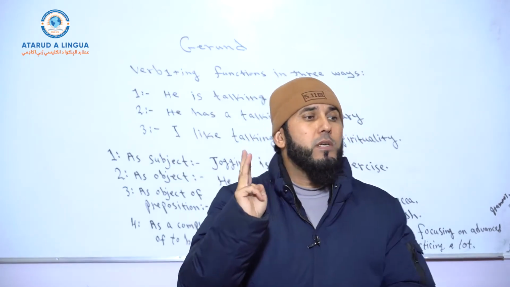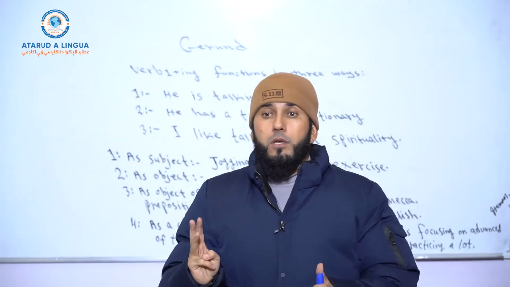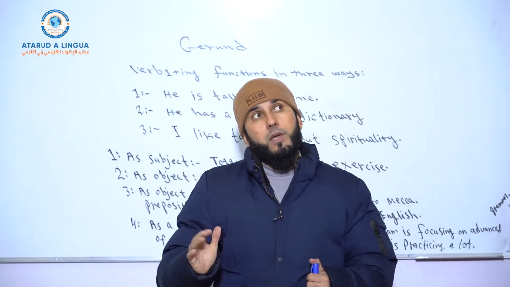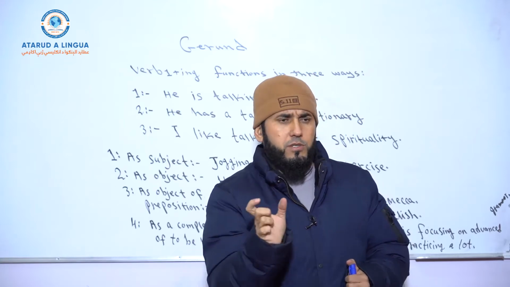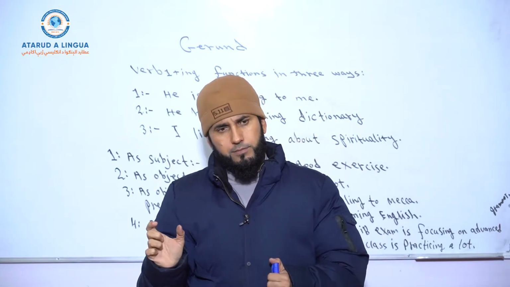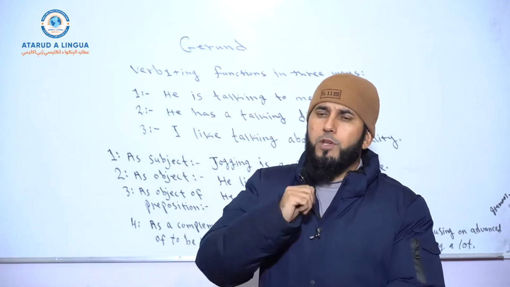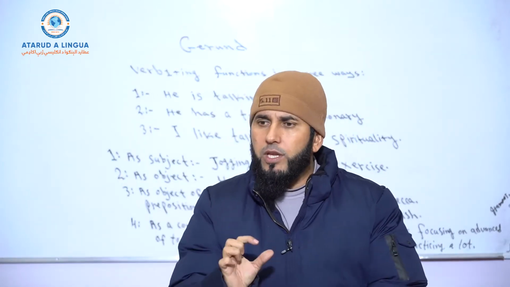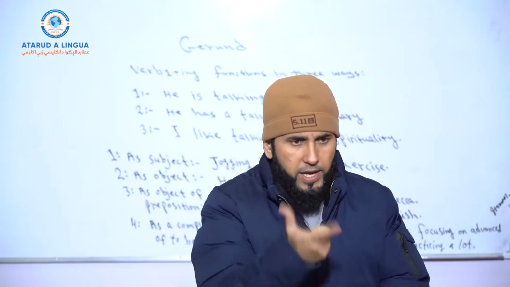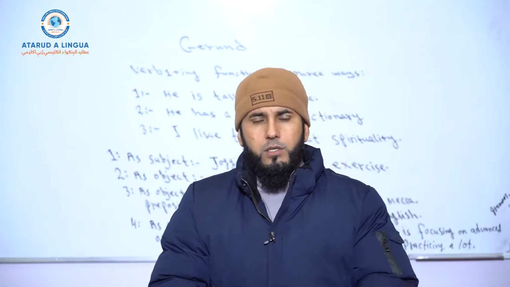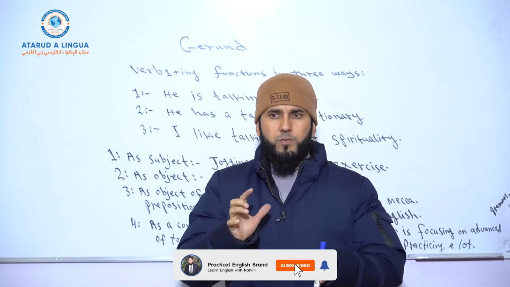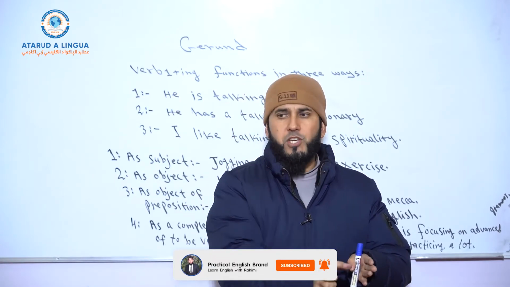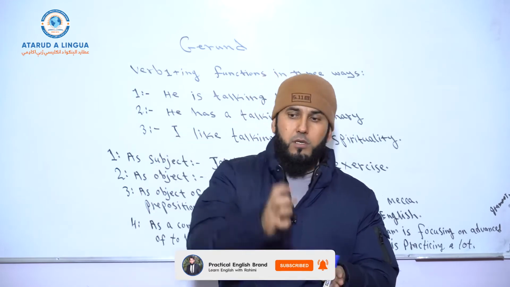In how many ways? In three ways. It can function as a main verb when it shows the action of the subject. For example, I'm drinking water. Here, drinking shows what? It shows my action. Okay? So in all continuous tenses, we can use verb-ing to show the action of the subject.